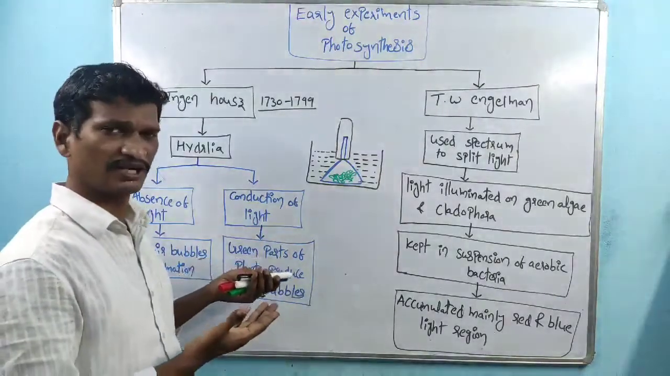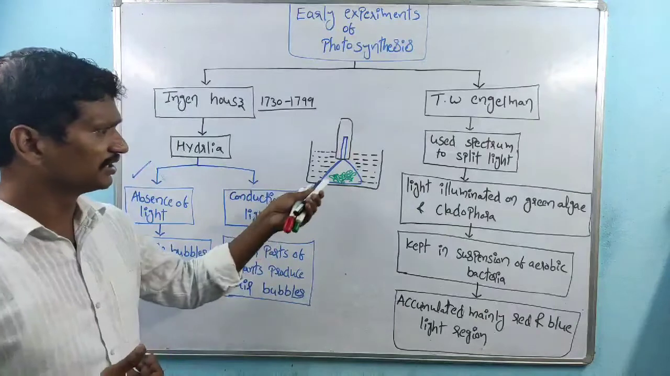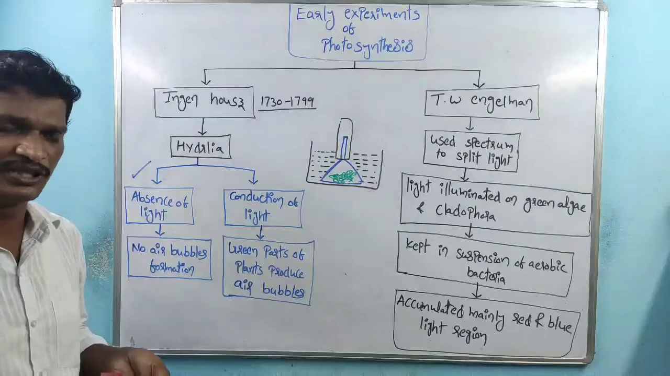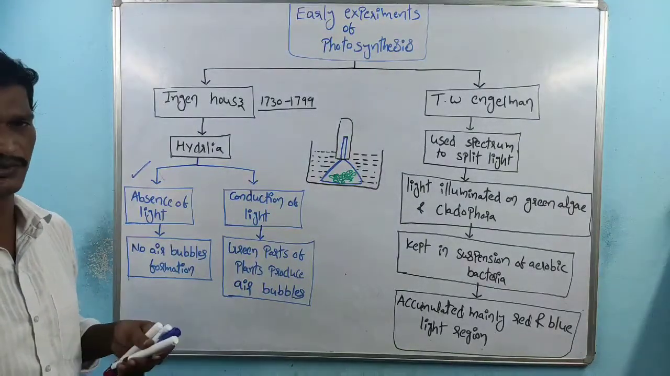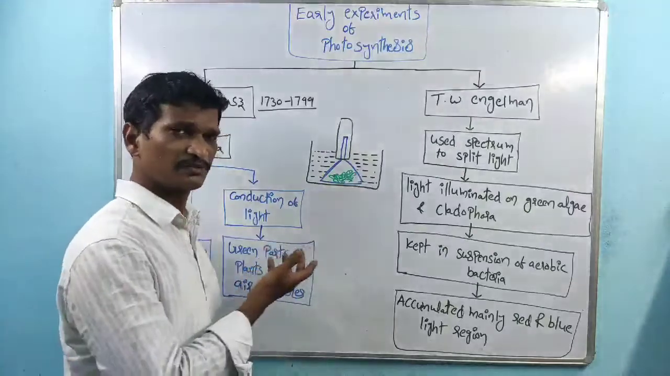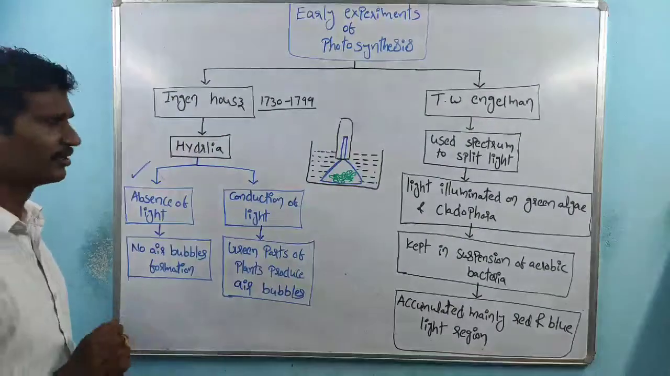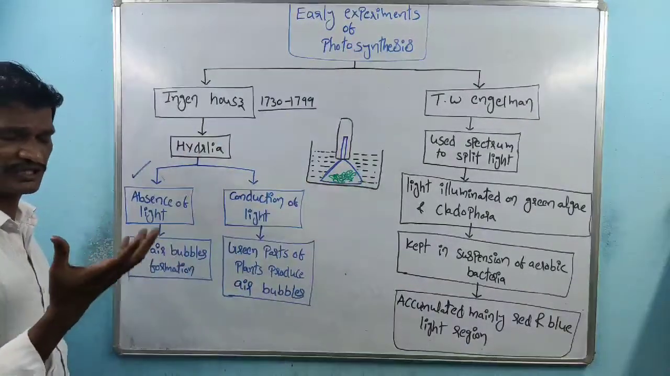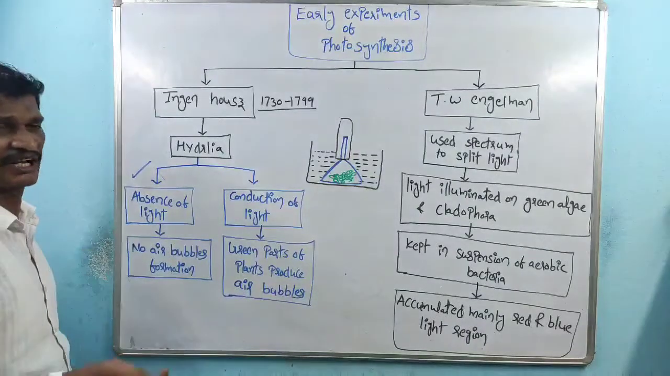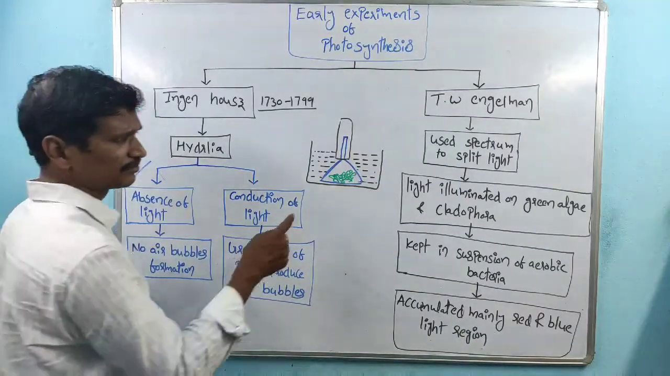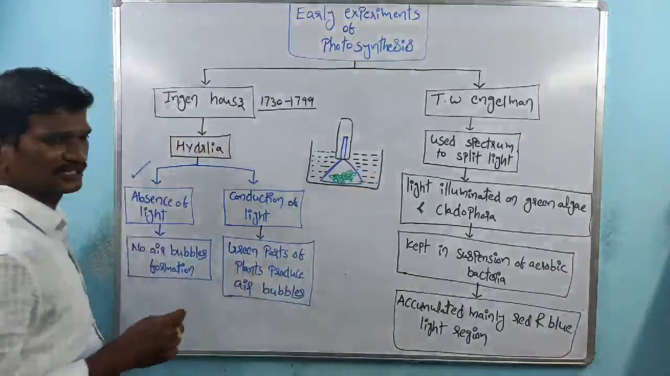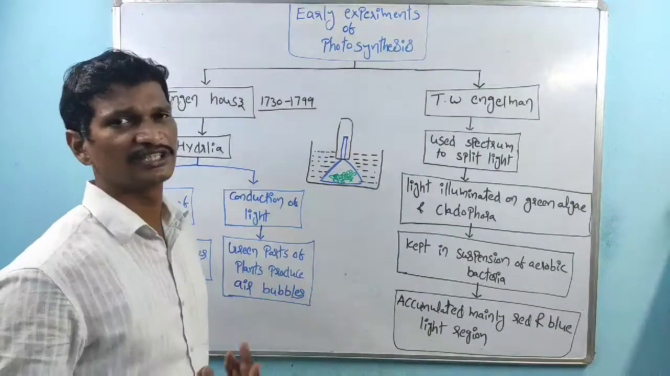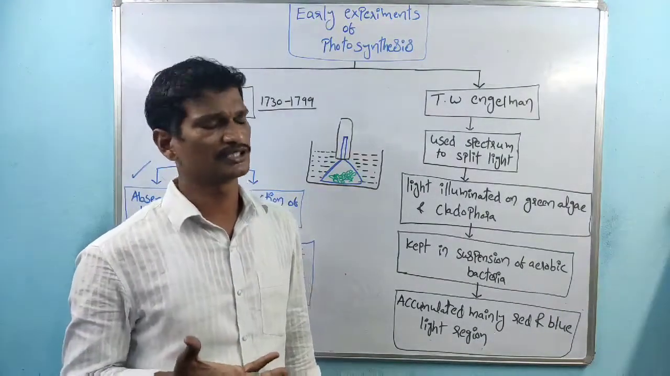Actually, hydrilla is a hydrophyte. That's the reason there is no need to supply carbon dioxide. These plants have the capacity to absorb carbon dioxide from the water, because they are hydrophytes grown under water. So if we supply sunlight, the green parts of the hydrilla plants produce air bubbles. The production of air bubbles is nothing but the release of oxygen.